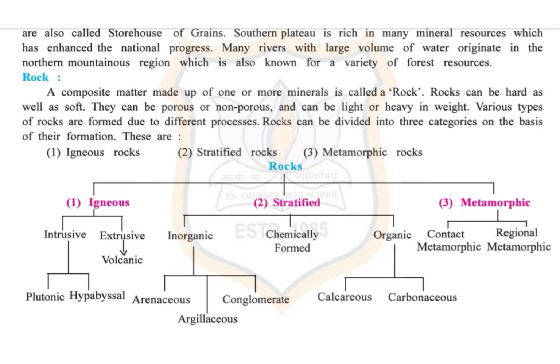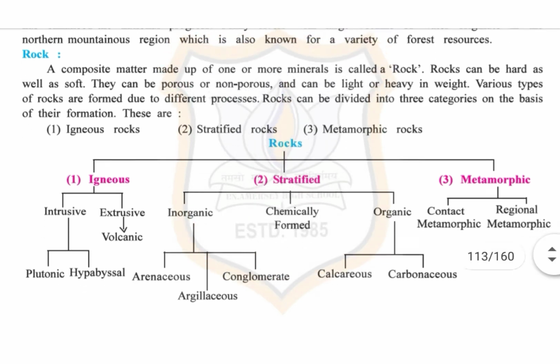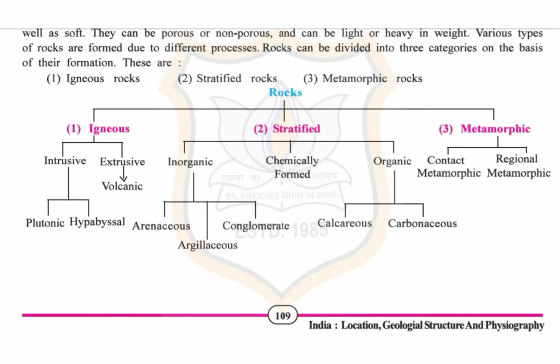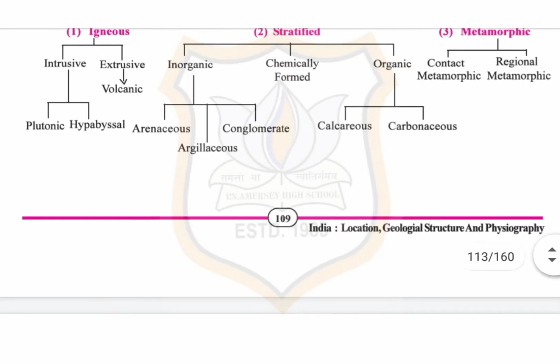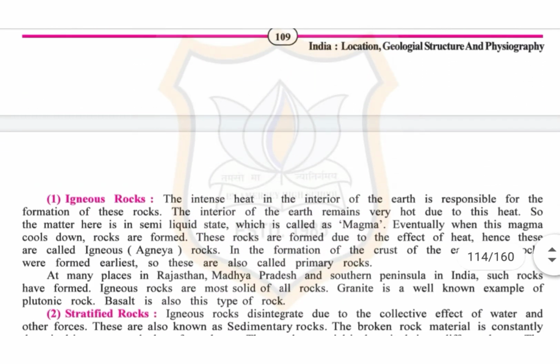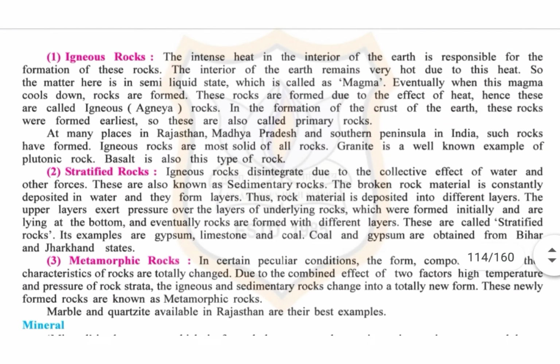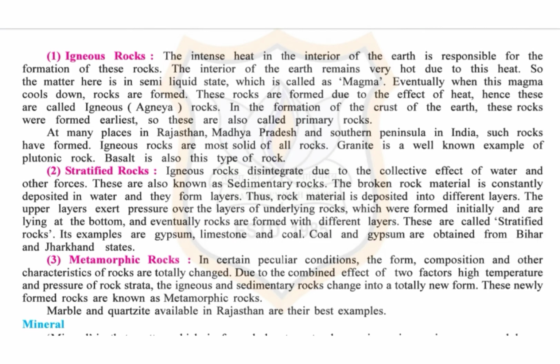Now, student, you can go through this chart. In this, they have shown you the types of rocks. Now, let us discuss these rocks in detail. Now, the first one is igneous rocks. The intense heat in the interior of the earth is responsible for the formation of these rocks.